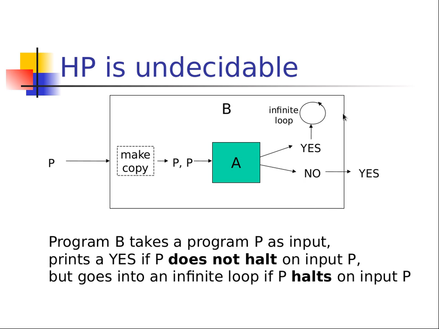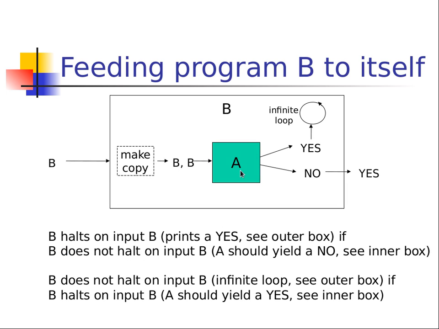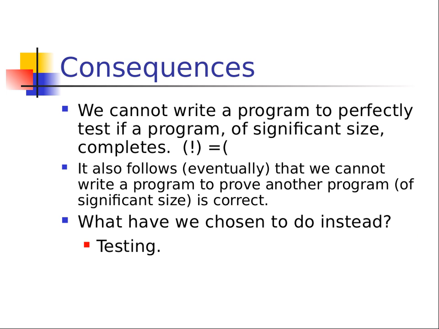So this program, hopefully you can see, going yes, infinite loop. Hopefully you can see that while one, you can do an infinite loop. Hopefully we can all do infinite loops. No going to yes, hopefully we can all see that program is pretty easy to write. Making a copy, hopefully we can all see that's pretty easy. So obviously this is correct, that's correct. So for B not to be correct, the only thing left is for A not to be correct. And there's your contradiction, and why the halting problem cannot happen. Notice we're feeding B into itself. Hopefully that makes some sense, what I was talking about here.